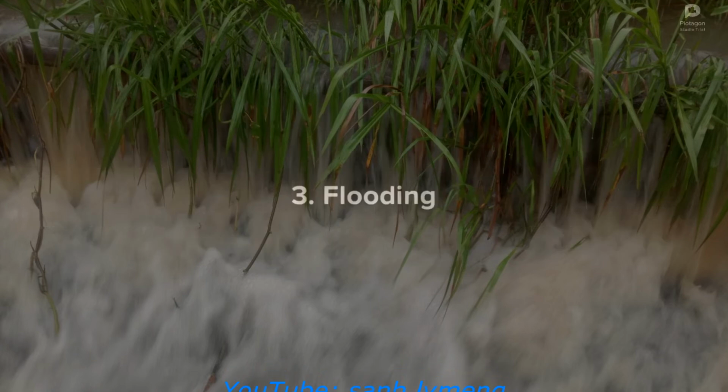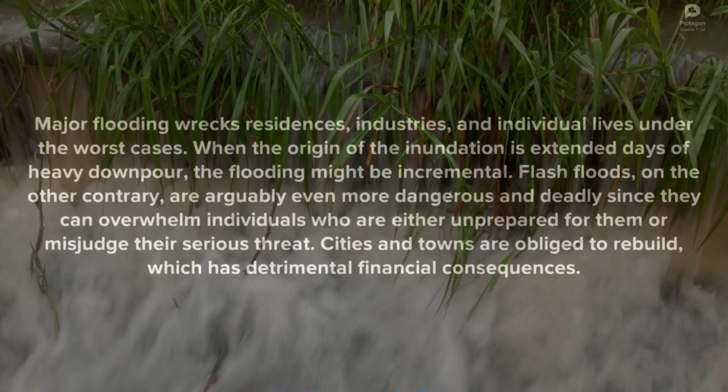3. Flooding. Major flooding wrecks residences, industries, and individual lives under the worst cases. When the origin of the inundation is extended days of heavy downpour, the flooding might be incremental. Flash floods, on the other hand, are arguably even more dangerous and deadly since they can overwhelm individuals who are either unprepared for them or misjudge their serious threat. Cities and towns are obliged to rebuild, which has detrimental financial consequences.